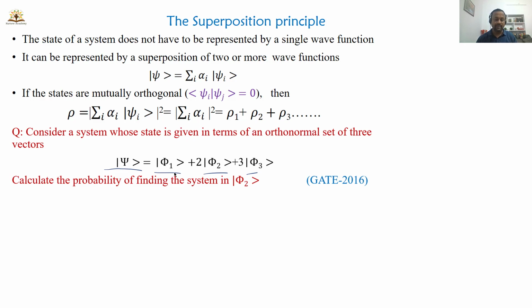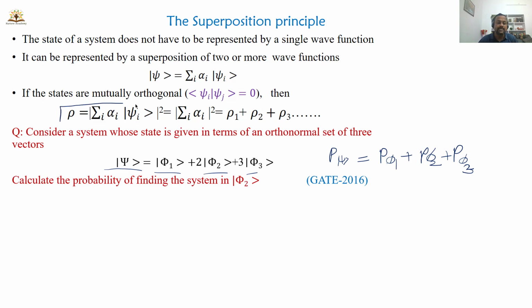The point here is that when the wave function is a linear combination of other wave functions, the probability of the particle being in the state psi can be represented as the probability of the particle being in state phi 1, plus the probability of it being in state phi 2, and the probability of it being in psi 3. So that is the superposition principle.